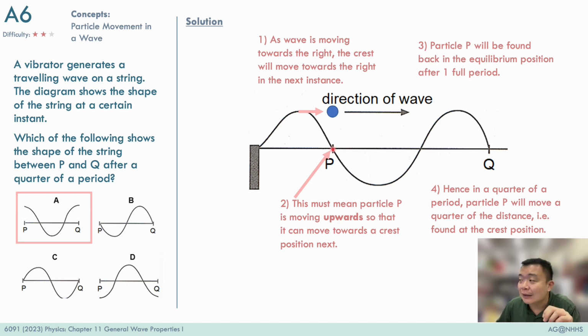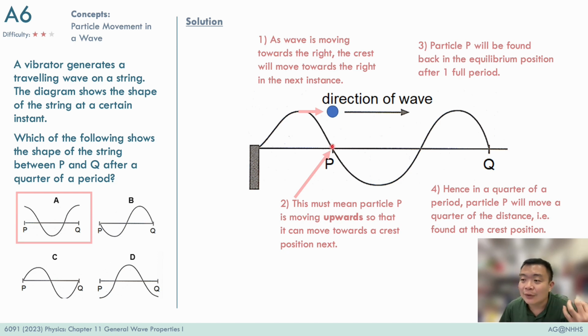It takes 1/4 of a period for the particle to move up here, another 1/4 of a period for the particle to move down here, and in the third quarter of a period the particle will move down to here, and finally in the last quarter of the period the particle will move up and back to its original position.